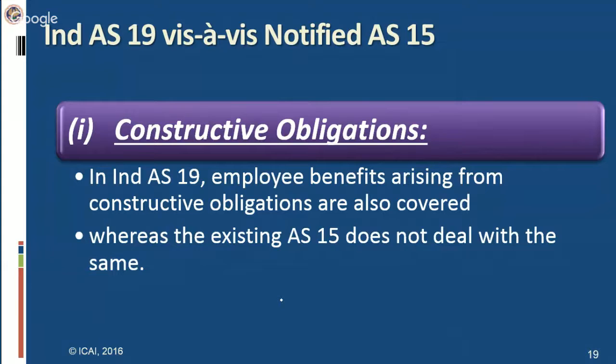Now, as per standards, we are here talking about Ind AS 19, but Ind AS 19 does not deal with the definition of constructive obligation. For constructive obligation, we have to look at another standard.